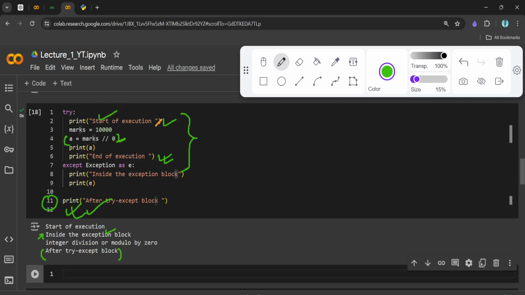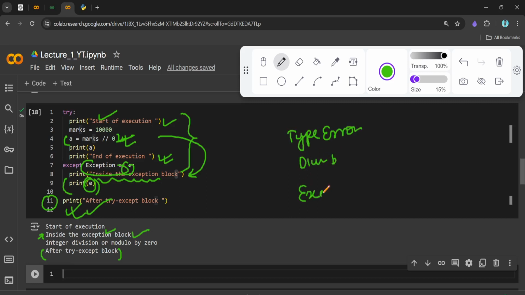We got the start of execution, and then the exception occurred and we came to the except block. In the except block, we have written this line of code, and it got printed, and then we have print E. So what is E? E is basically the exception. What type of exception? Since this exception is generic, and we have different types of exceptions, basically we write type error, division by 0, and then exception. This is nothing but the generic exception.